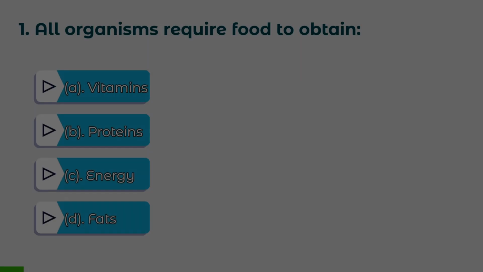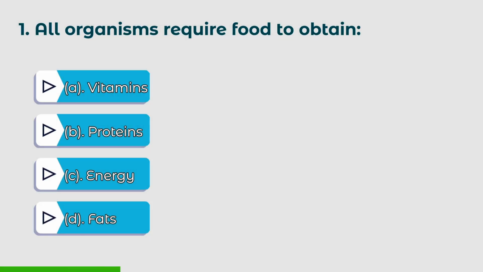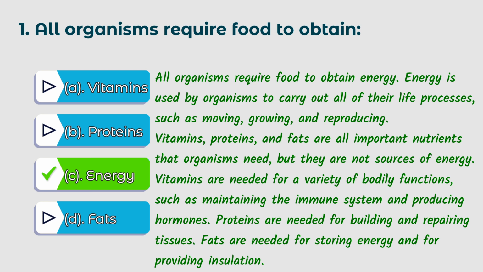Let's start. First question, all organisms require food to obtain. Options: A. Vitamins, B. Proteins, C. Energy, D. Fats. The right answer is C. Energy. All organisms require food to obtain energy. Energy is used by organisms to carry out all of their life processes, such as moving, growing, and reproducing.